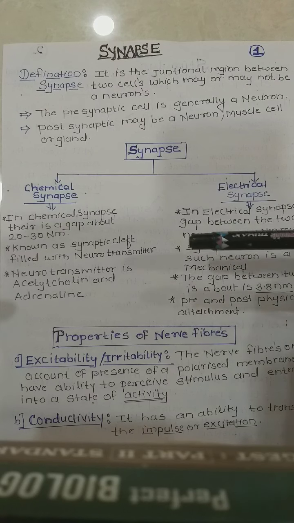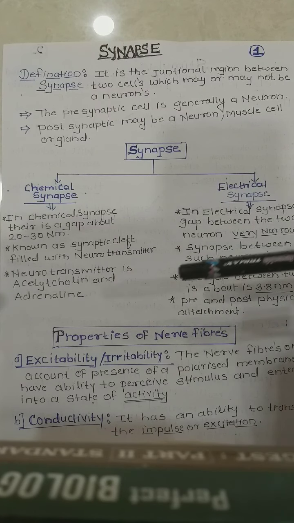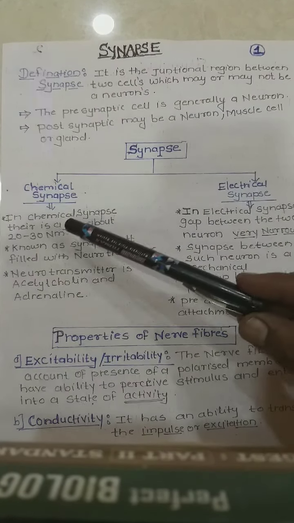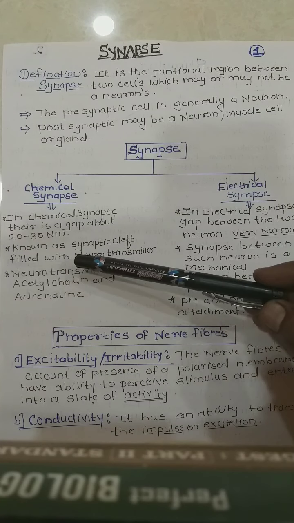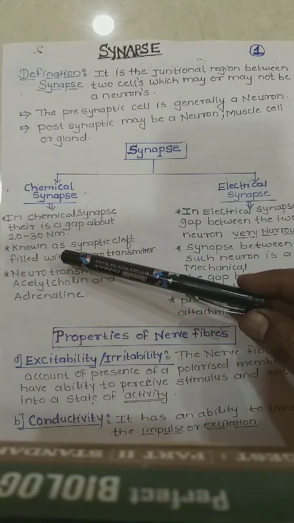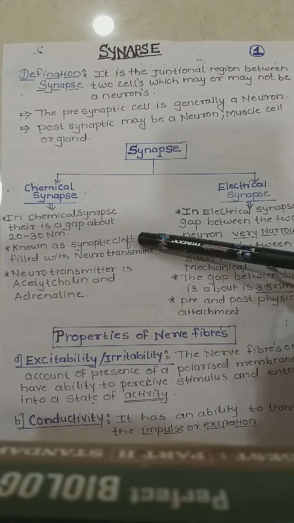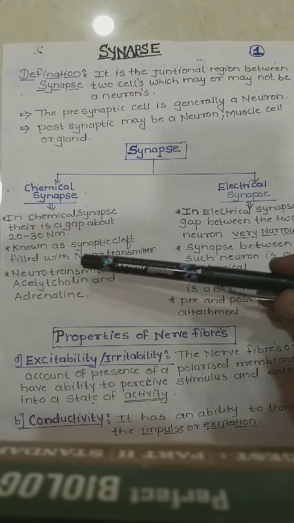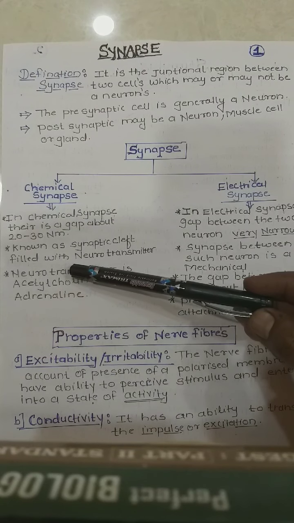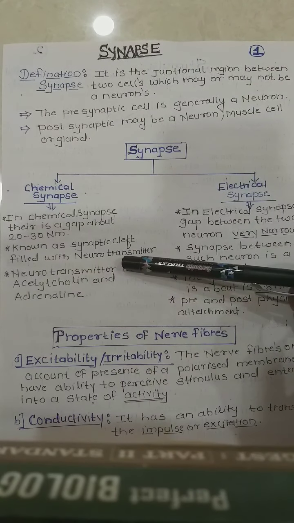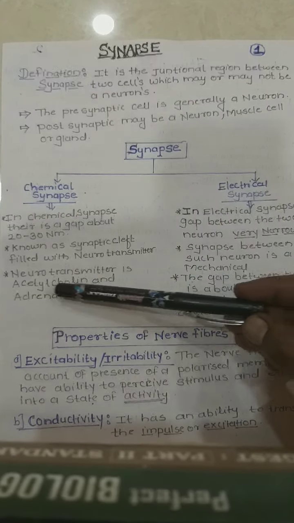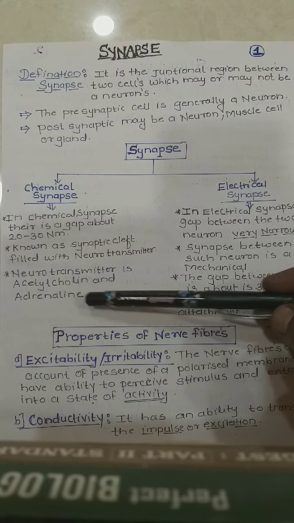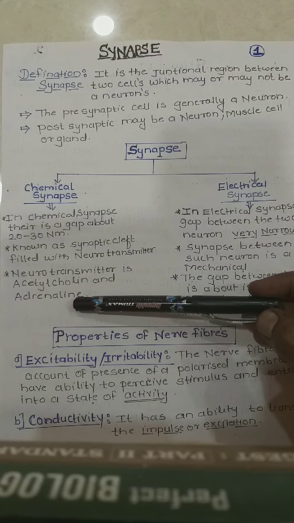This gap is known as the synaptic cleft, and it is filled with neurotransmitters such as acetylcholine and adrenaline.